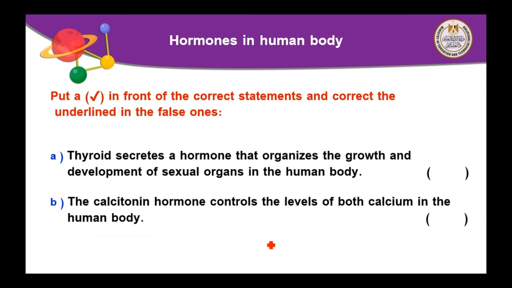Of course, thyroid is the underlined word. This statement is wrong. Instead of thyroid, I put pituitary gland. Calcitonin hormone controls the level of calcium in the human body. Yes, this statement is correct.